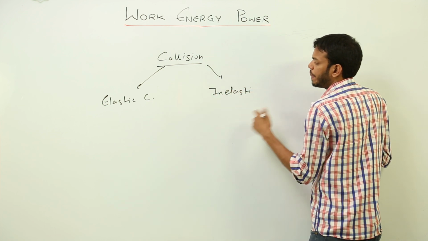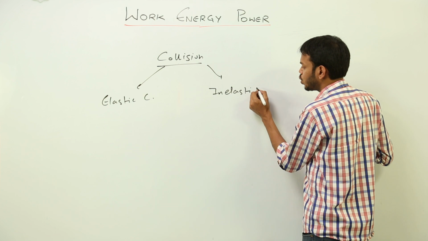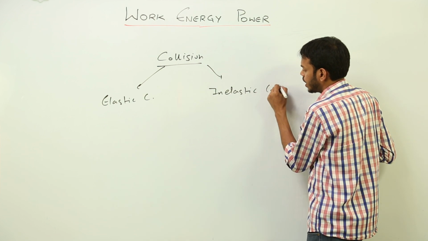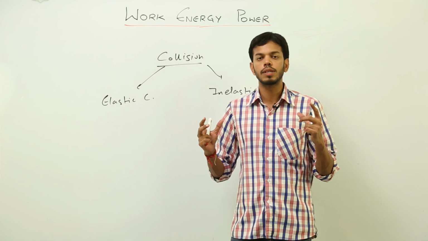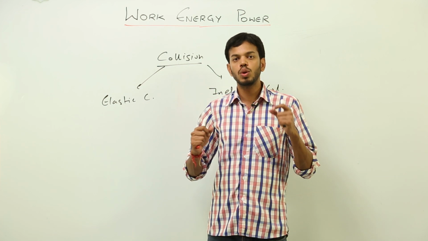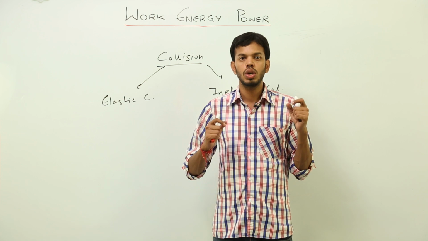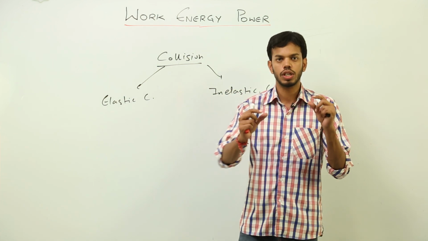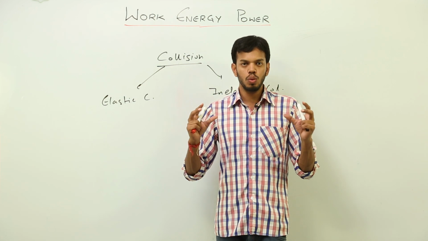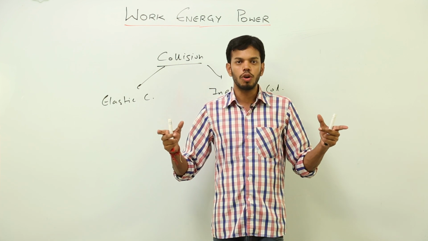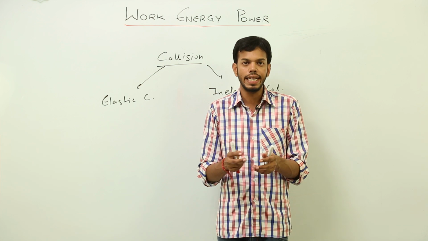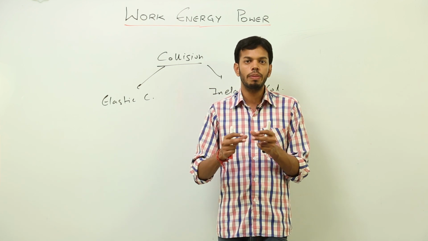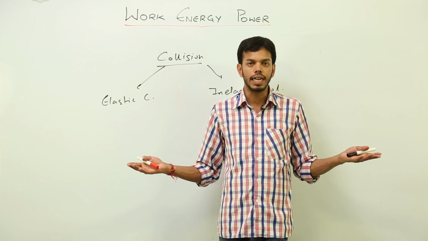So what is the basic difference or meaning of these two words? Now, consider two snooker balls or two marbles or two carom seeds. When you take two balls and throw them towards each other with some velocity, after colliding, they will definitely go back, maybe more than that, right?